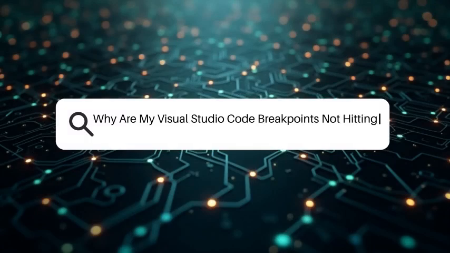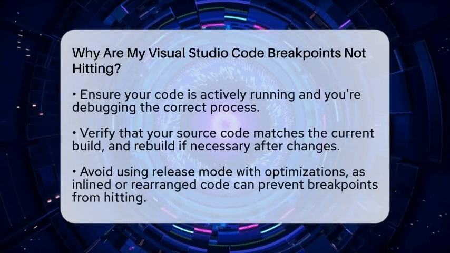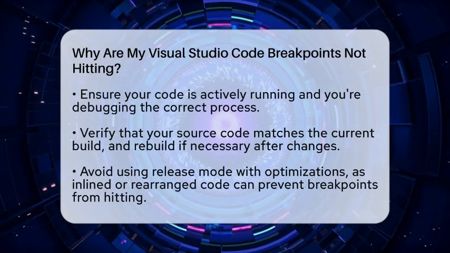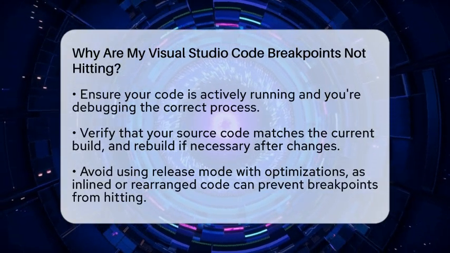Why are my Visual Studio Code breakpoints not hitting? Imagine you're trying to catch a bug in your code, but your breakpoints just won't trigger. It can be frustrating, right? Let's figure out why your breakpoints in Visual Studio Code might not be working as expected.